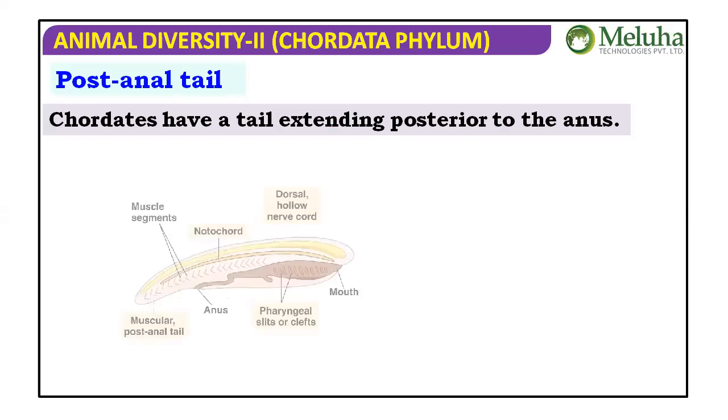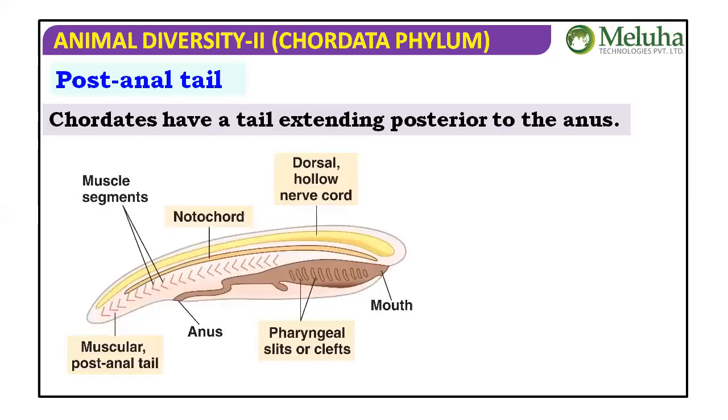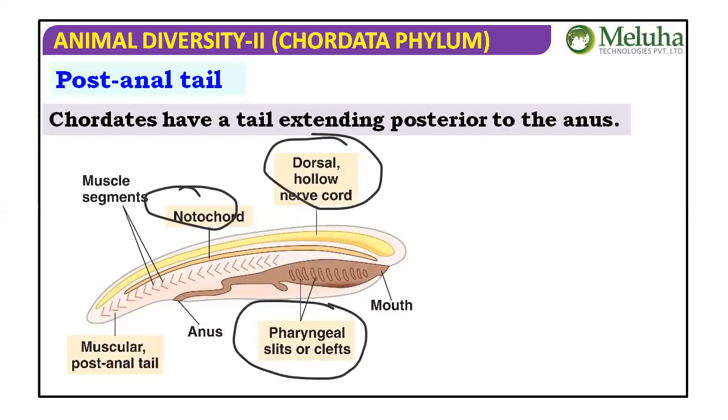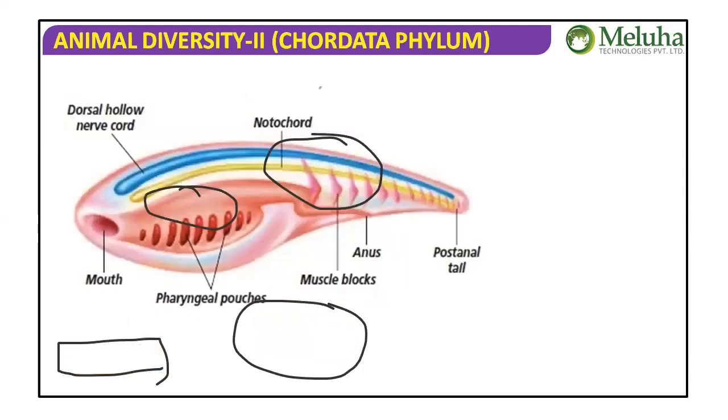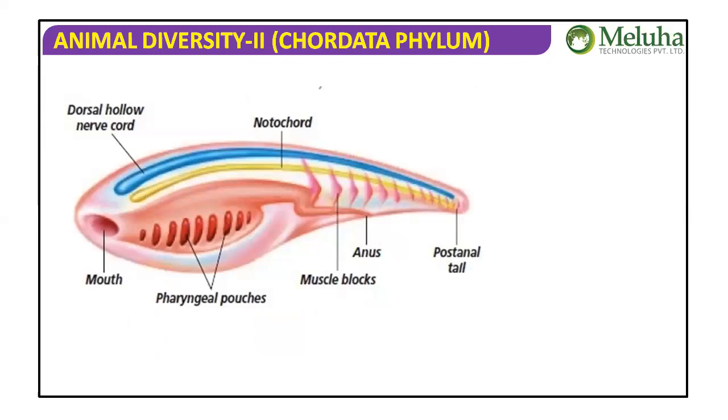Chordates have a tail extending posterior to the anus. Talking about the tail, the fourth character. We have seen notochord, dorsal hollow tubular nerve cord, pharyngeal gill slits, and finally we are talking about the tail. These are the four chordate general characters to be remembered. Chordates have a tail extending posterior to the anus. You can see the tail. Except human beings, all have a tail, isn't it? Our recent ancestors, monkeys, also have a tail. The post-anal tail.